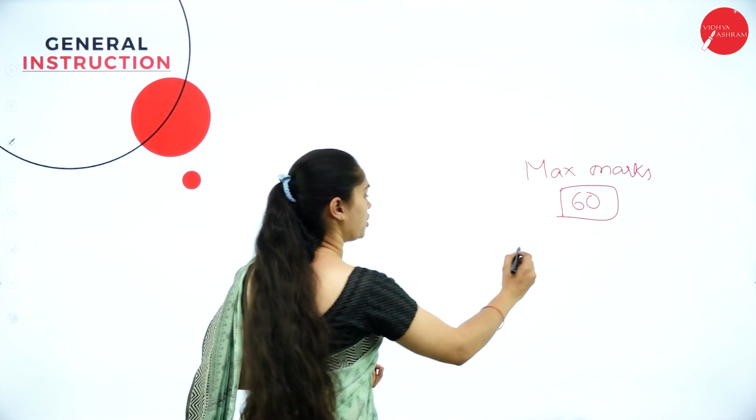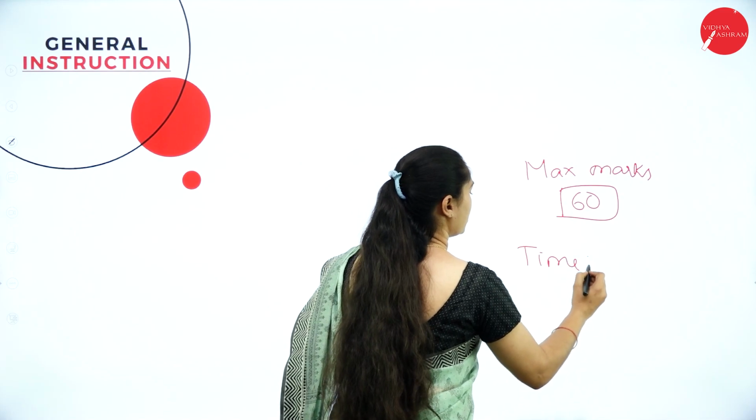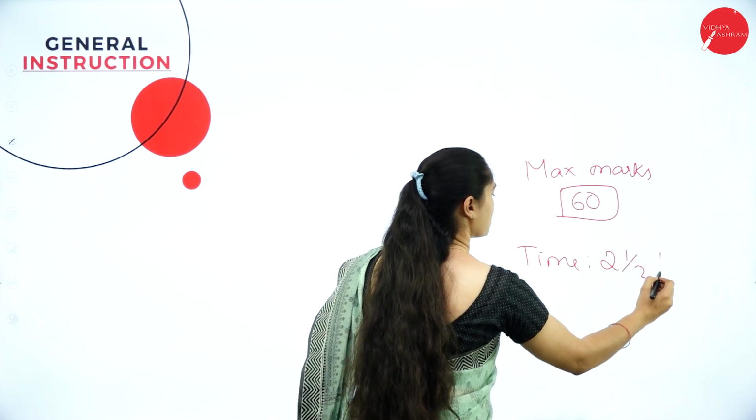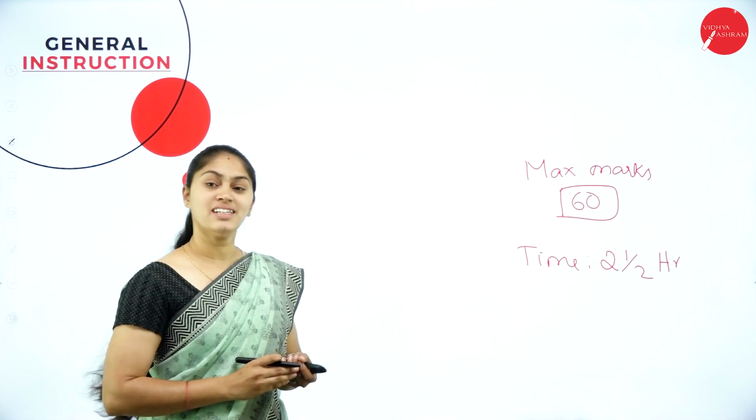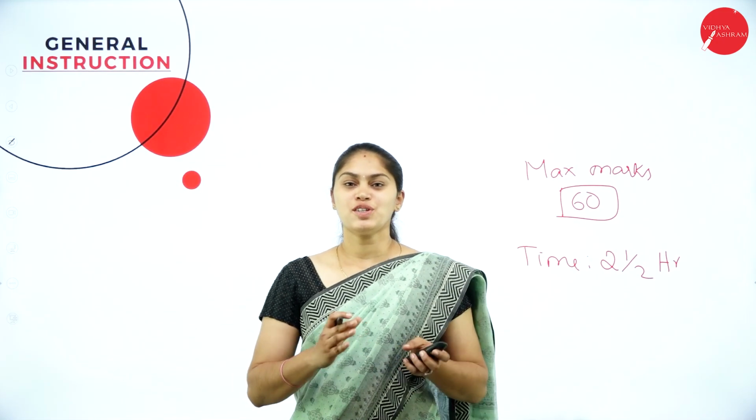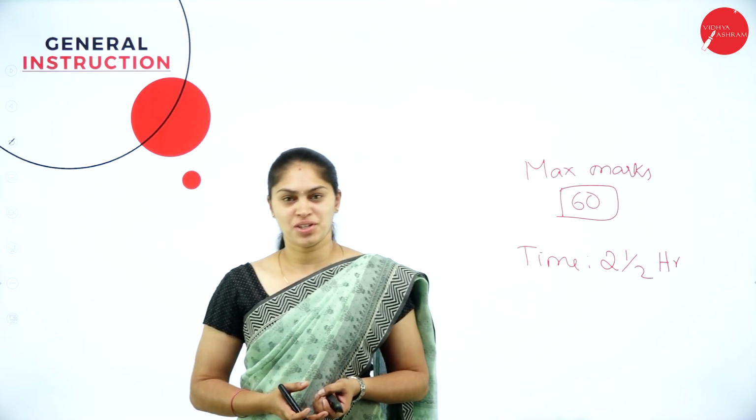And what is the time duration? For the time duration, you are going to get 2.5 hours. That means you will be getting 2 hours 30 minutes. That is what your exam duration. Fine. So now we'll discuss regarding the question paper pattern.